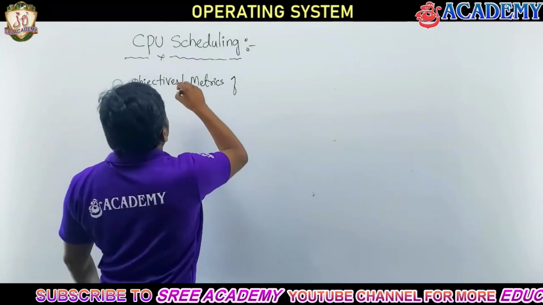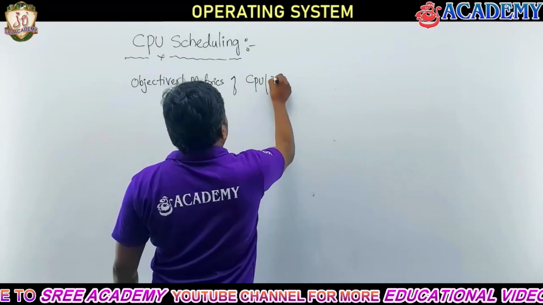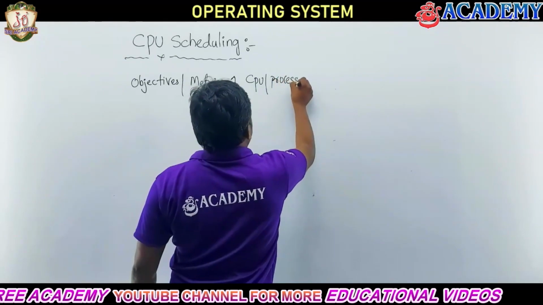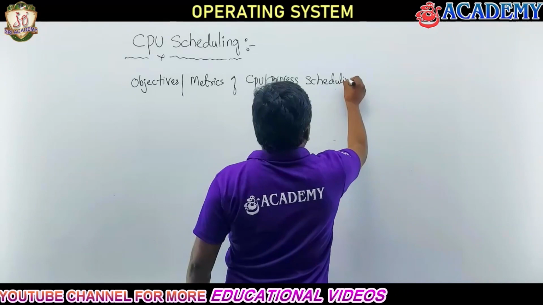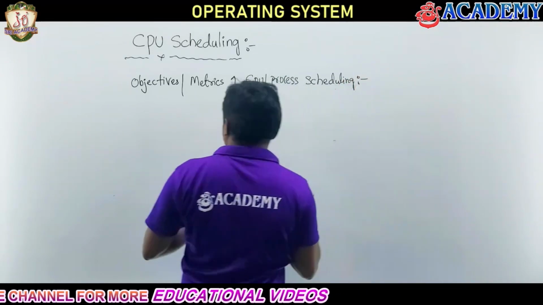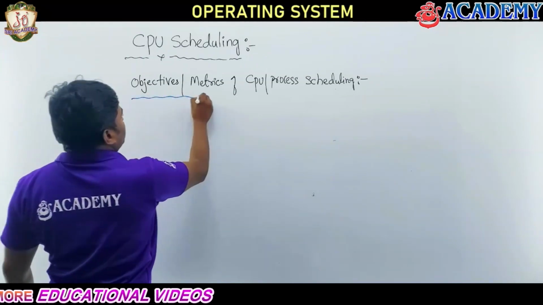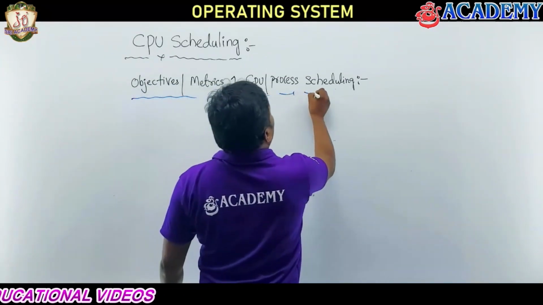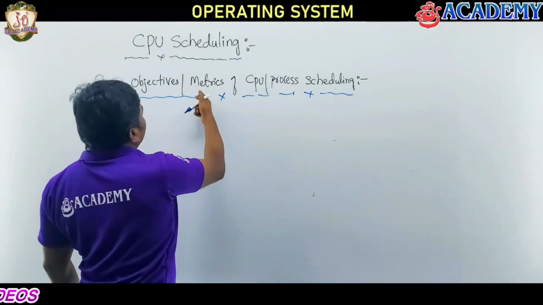of CPU scheduling or process scheduling. You need to understand this clearly. Now, objectives, metrics: what is the meaning of metric?